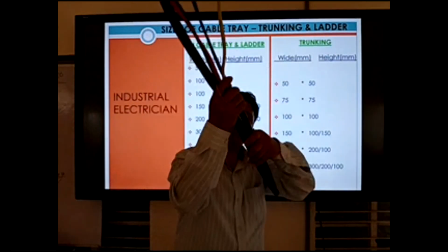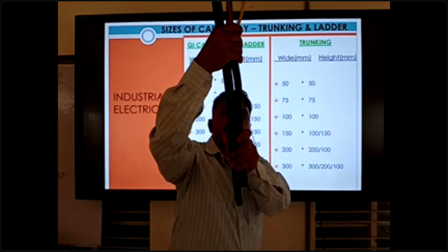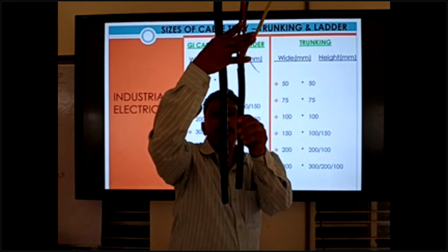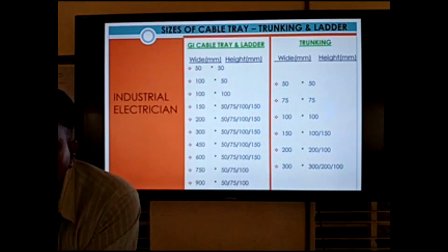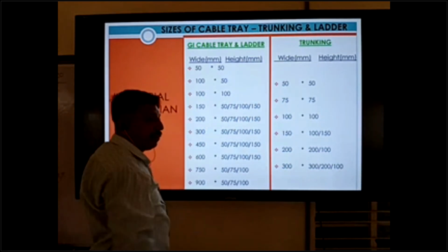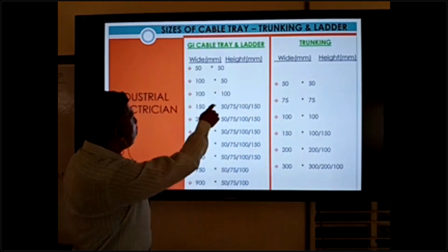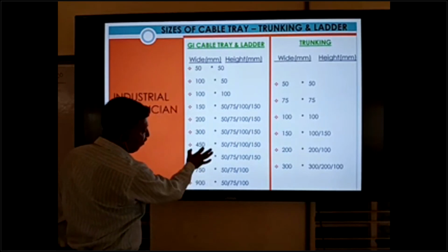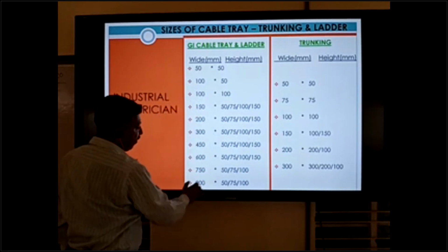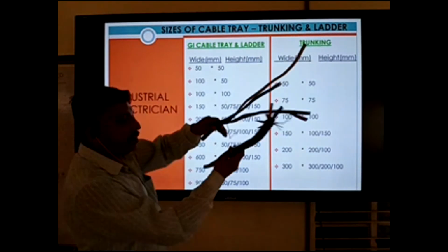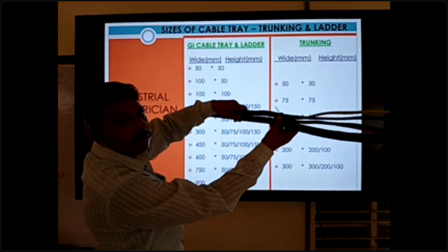If you pull the cable, not joined like that, this is not allowed. You need a 5 centimeter gap. So how many cables go inside the cable tray depends on this. So all bases are different. Not overlapping like that, not put like that. This is not allowed.